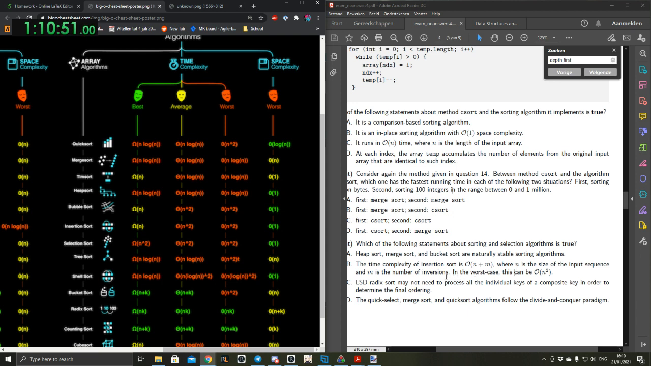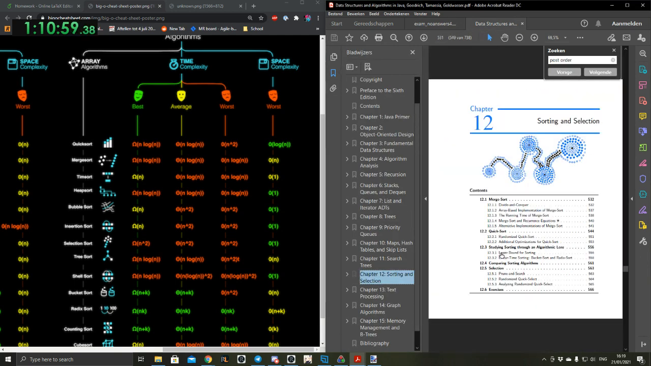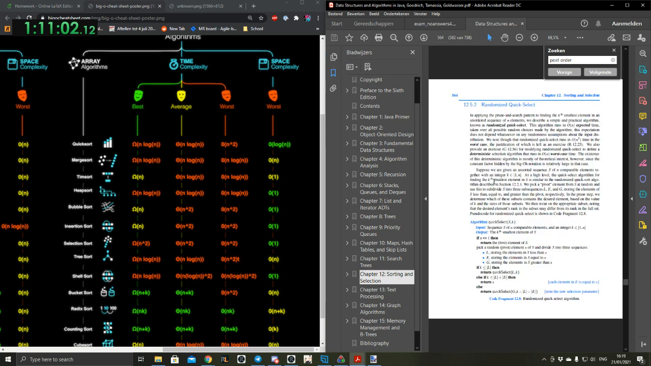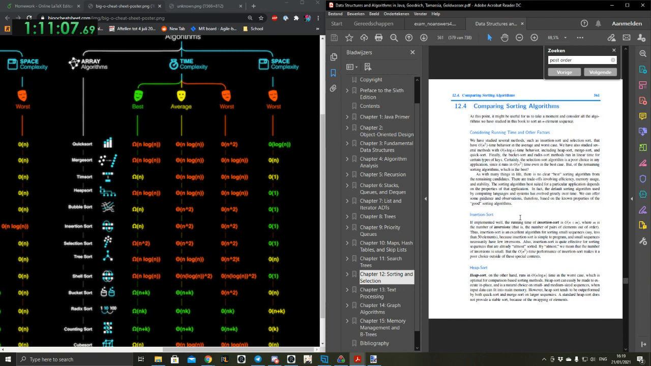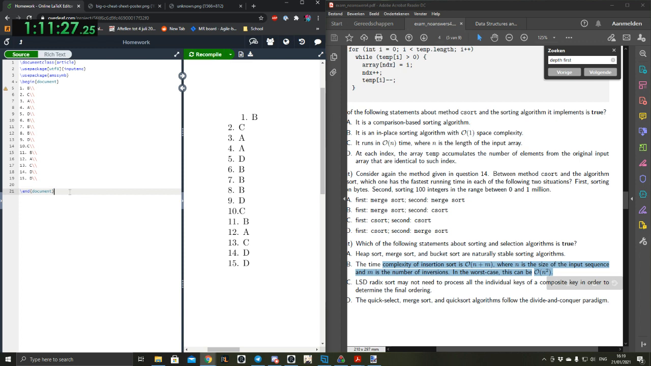Suddenly they're asking what is true. I thought it was what was false. You can find it in the book, it's 12.4, and it's indeed O(n plus m). 12.4, Comparing sorting algorithms. There we go. The running time of insertion sort is O n plus m. Okay, cool. Therefore, we know that this is true. So we can say that it's B. We want to look at the rest of the things.